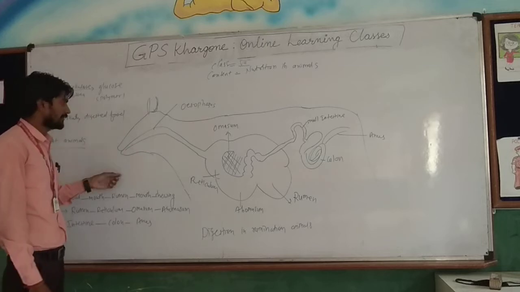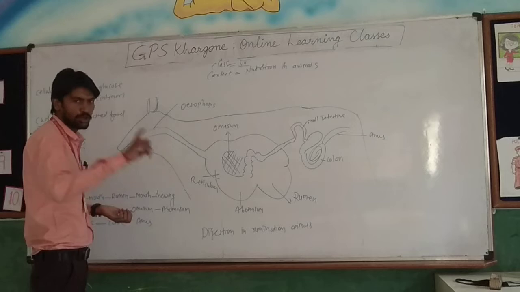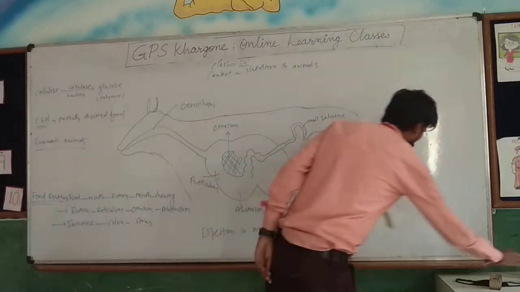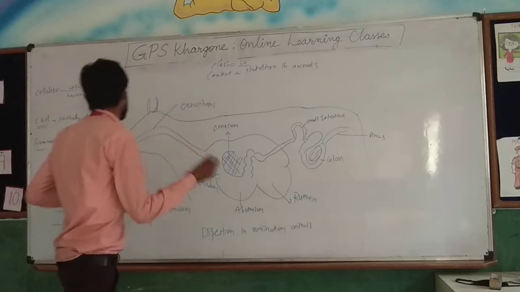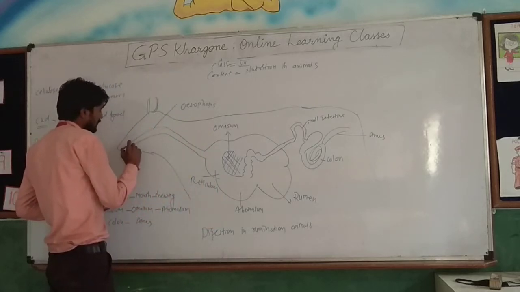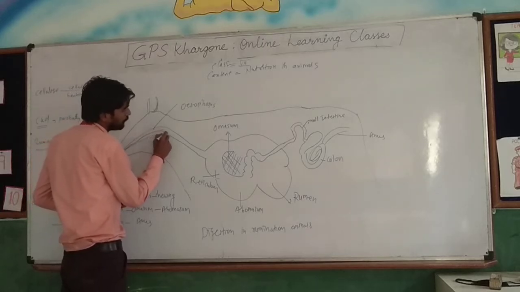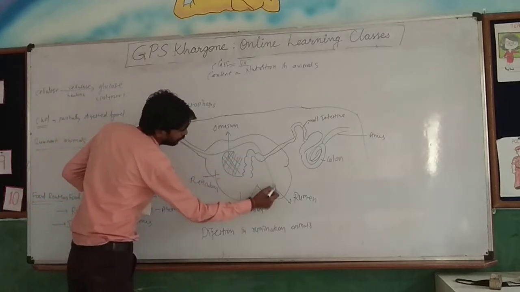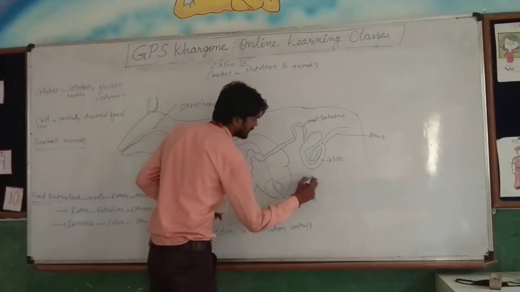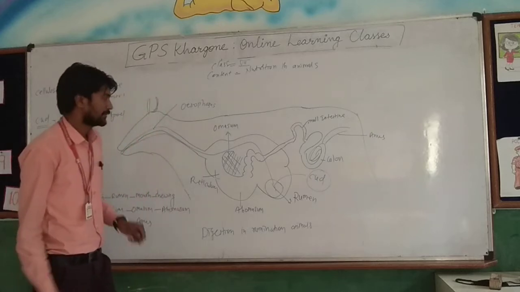grass. Then they will collect that grass, and that grass is not completely digested, only partially digested. So that grass will go through the esophagus, from here, if you look over there. The food which is not completely digested, partially digested, will go first of all to which part? The rumen part. In the rumen part, the food which is collected is known as cud. That means partially digested food.